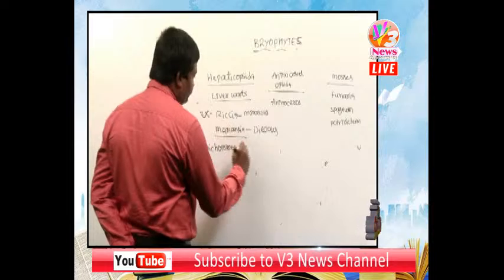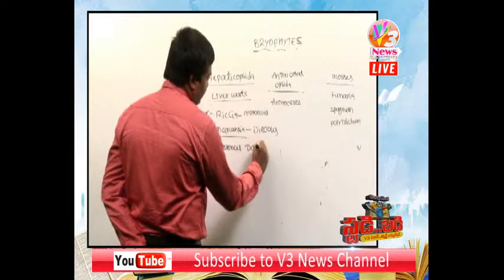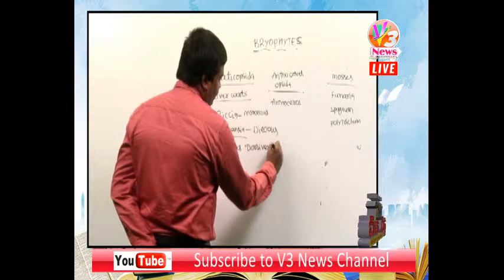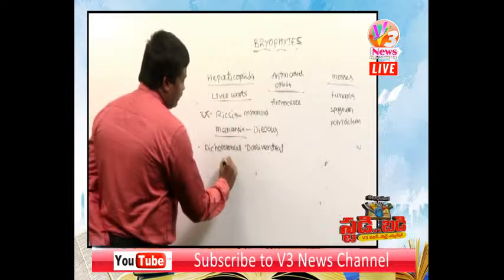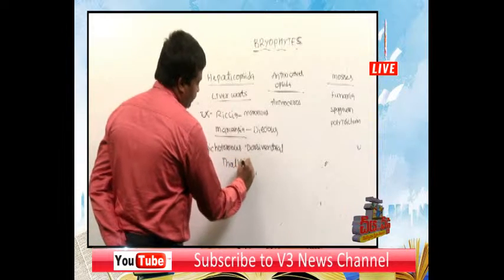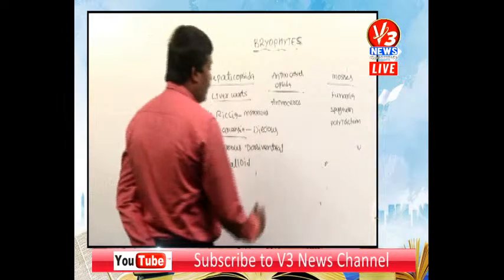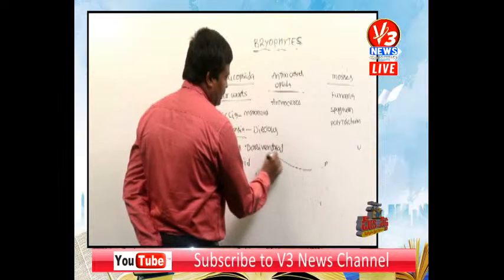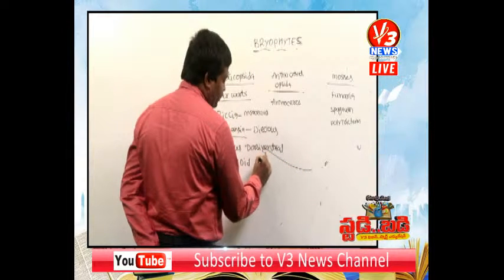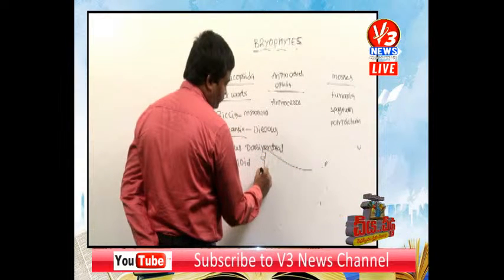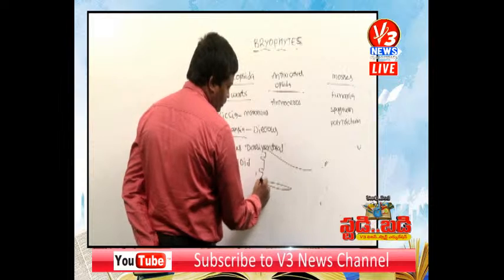Marchantia is a dichotomous, dorsiventral thalloid structure. But what is dichotomous? For example, this is one Marchantia.